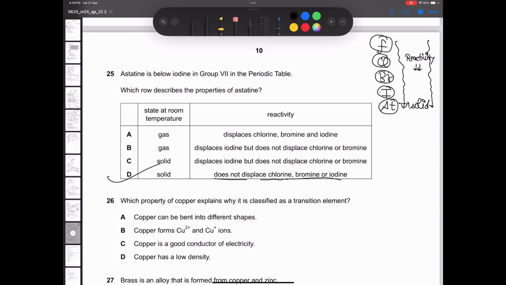In halogens, the reactivity from top to down decreases. It is the opposite of what happens with metals. In metals, especially group 1, group 2, the reactivity increases from top to bottom. But in halogens, it decreases from top to bottom.